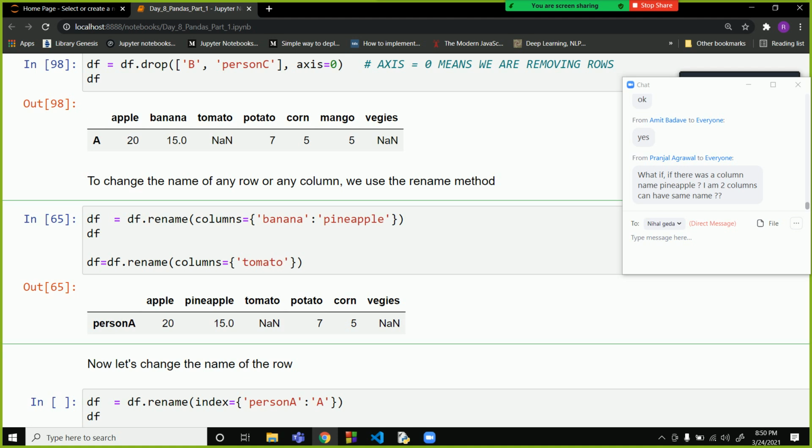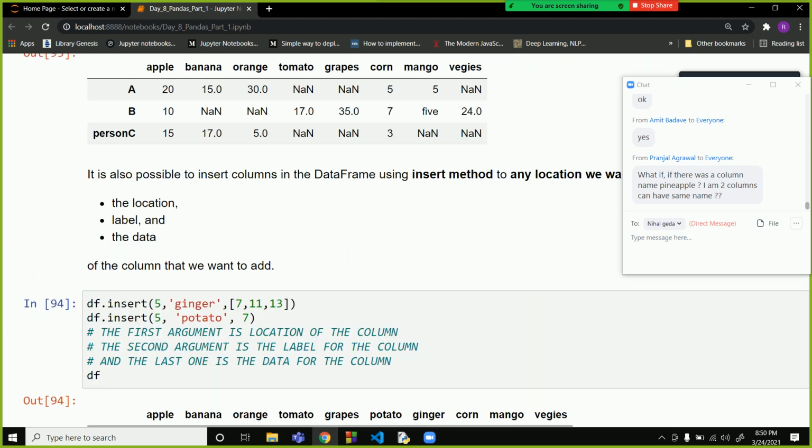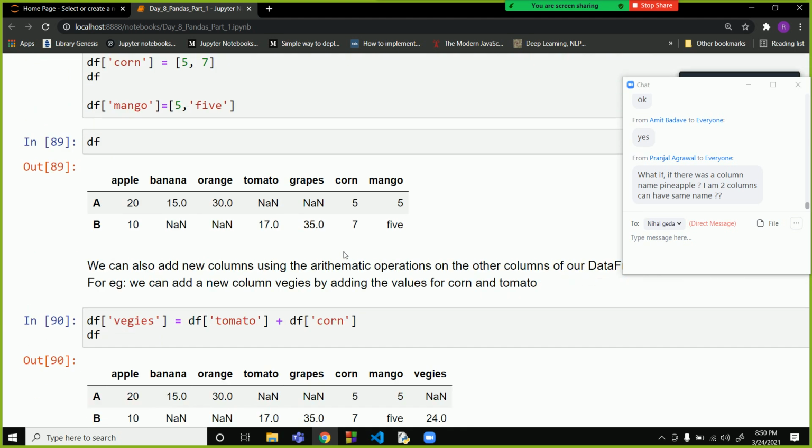Excuse me, sir. Can we rename any row as well by writing index equal to the row name and the new name which we want to assign to it? See, I've told you over here. You can do that. Okay, sir.